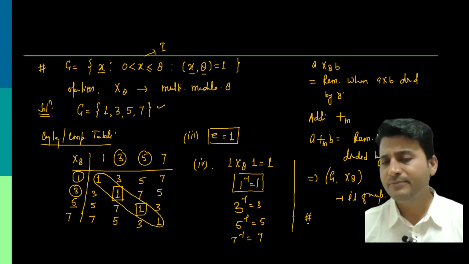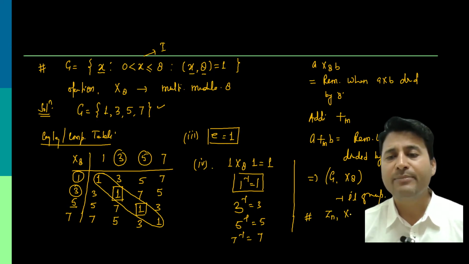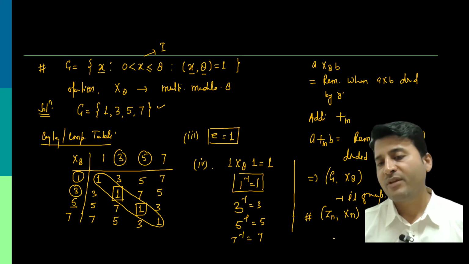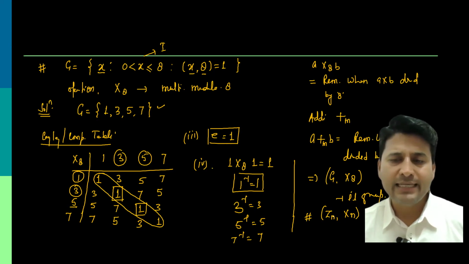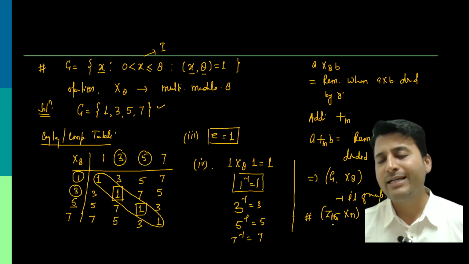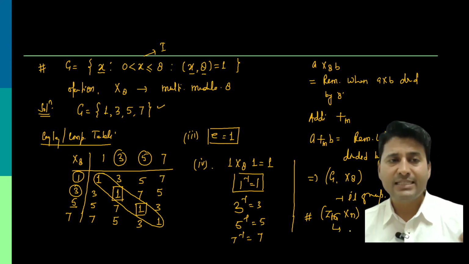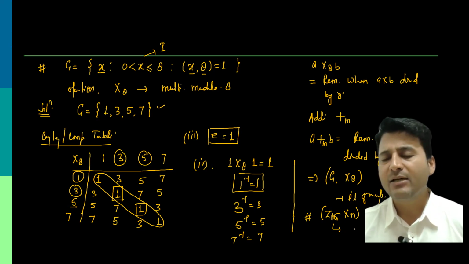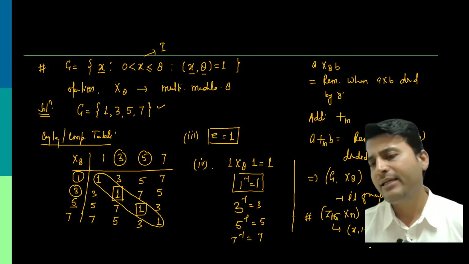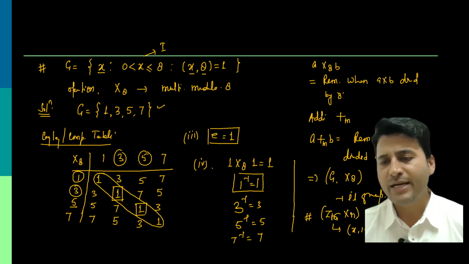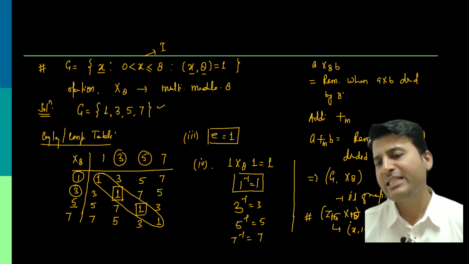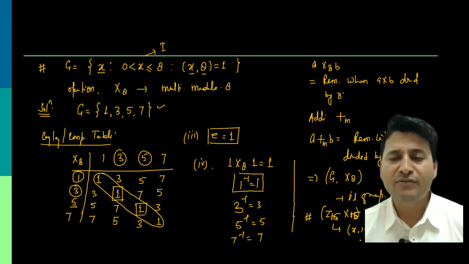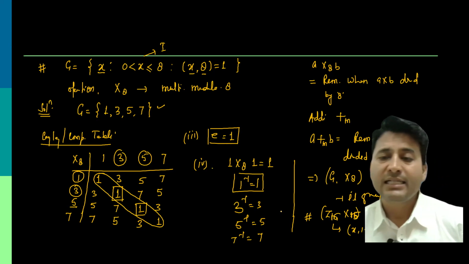Try to solve one problem which is about Zn, where the operation is given as multiplication modulo n. Okay, in place of Zn, let me write it as Z of 15. Now, what is Z of 15? Z of 15 is the same thing as decided over here: all those x whose GCD with 15 is 1. So these are the elements in Z15. Make the operation multiplication modulo 15 and try to check whether it is a group or not.